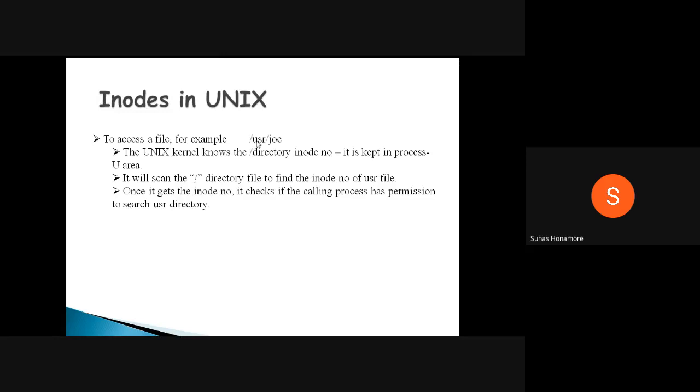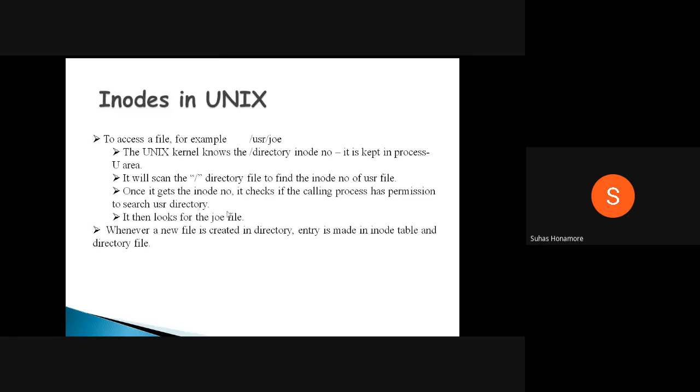Inside that we require usr, so we will take the inode number of usr. Once you get the inode number of usr, it's again a directory, so you can access it and check what all things are there. In that we will take geo. Then if it is allowing us to open or modify it depending on the permission, you check it and you can perform the task. Otherwise it will say you don't have the particular permission to access the directory. Okay, so this is how normally it will see things.